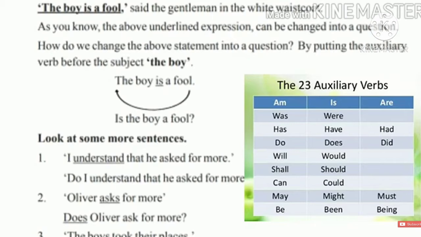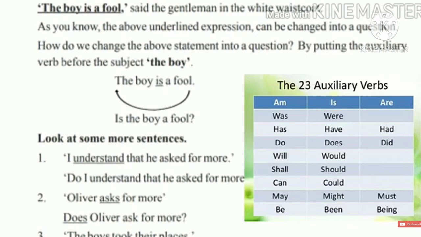Has, have, had, do, does, did. Does is used for the singular and do is used for the plural. Will, would, shall, should, can, could, may, might, must, be, been, being. These all are the auxiliary verbs. By keeping these auxiliary verbs before the subject and the question mark at the end of the sentence, we change the sentences into questions.